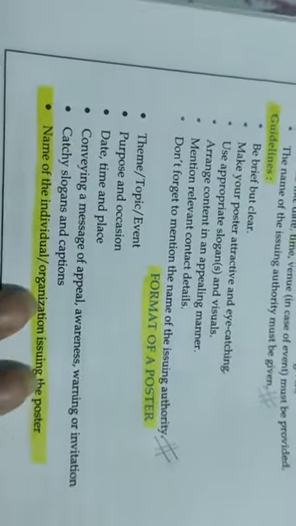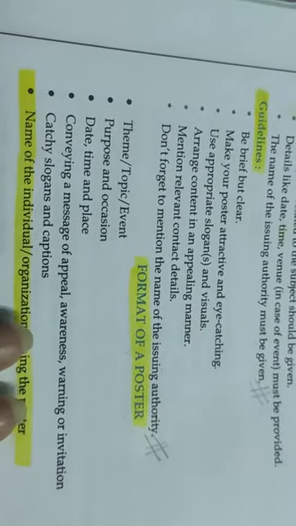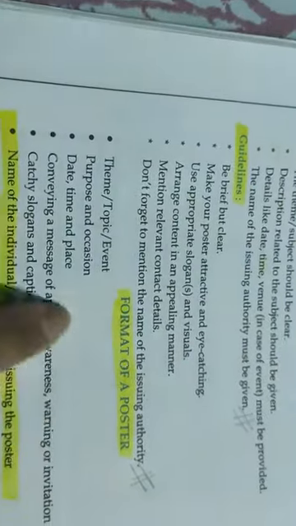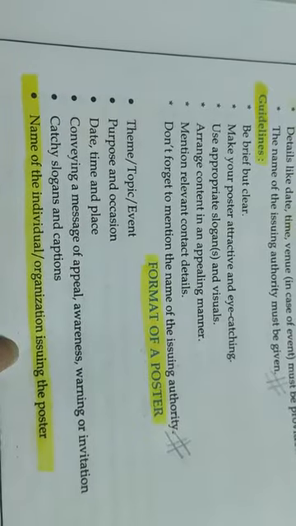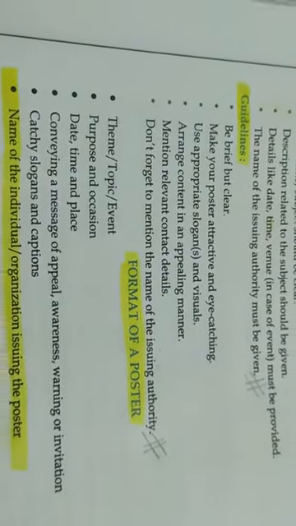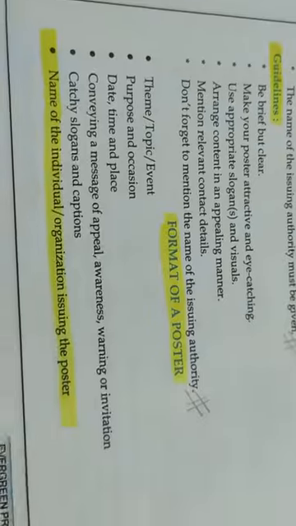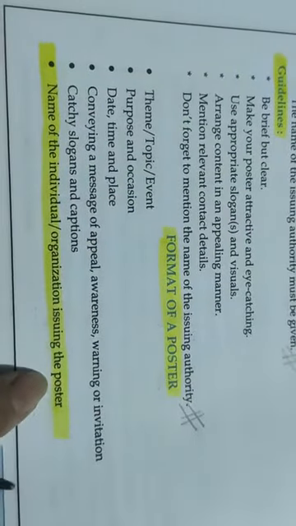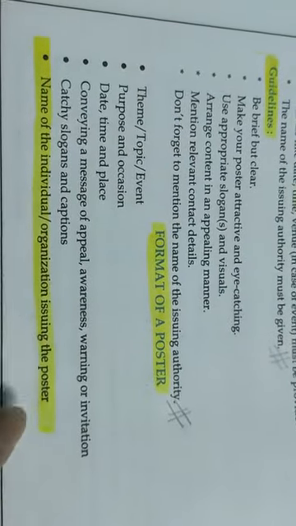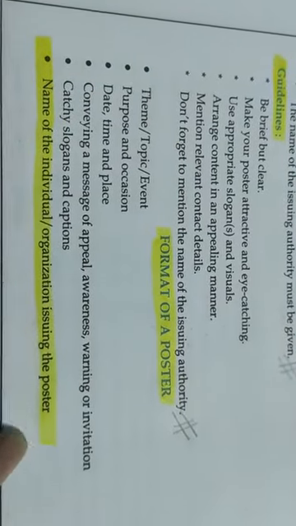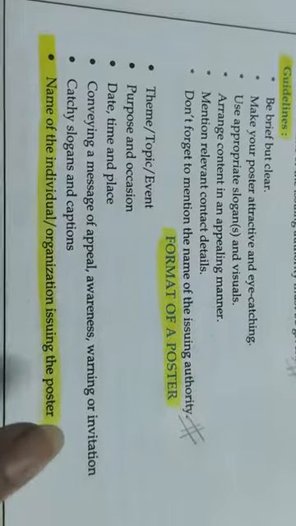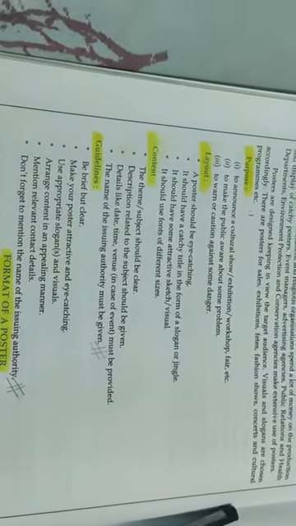Who has issued the poster? That name is very, very important, and it needs to go at the end of the poster. Otherwise, your marks will get deducted. So see children, it's very important that you give the name of the issuing authority at the end of the poster. And here also 1, 2, 3 times they have stressed on the fact that the name of the issuing authority is extremely important.